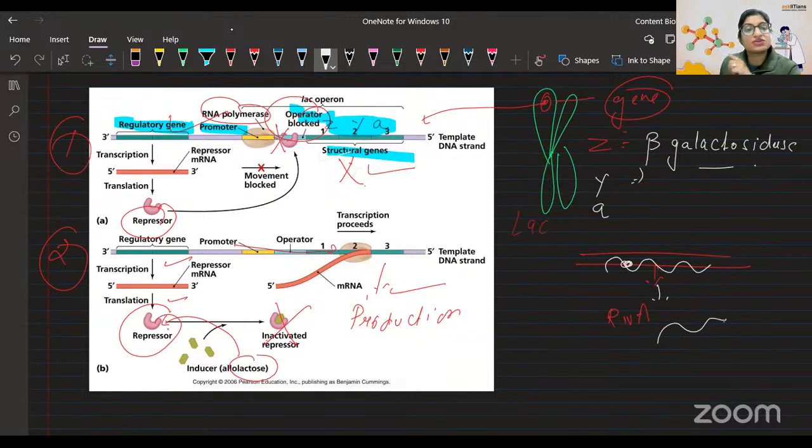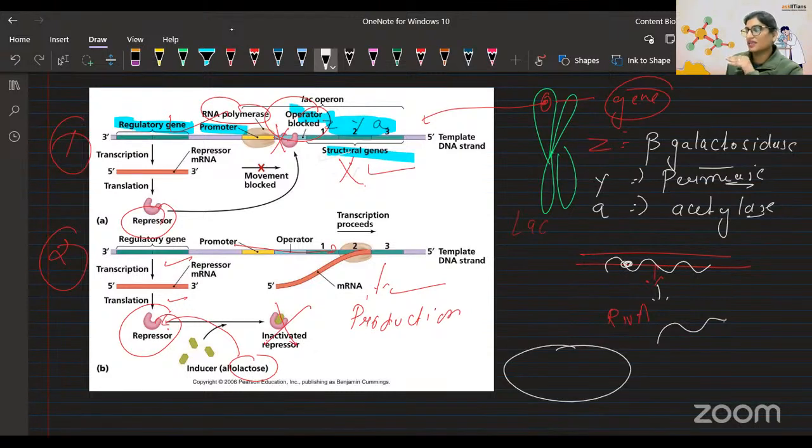This Y is coding for permease enzyme, my bad. Actually, imagine it is a cell. The permease enzyme affects the permeability of the membrane so that lactose can move inside. Because obviously it is the lac operon, it needs lactose to work. So permease will go and affect the permeability of the membrane so that more lactose and even glucose can come inside. Got it? Galactosidase breaks lactose.